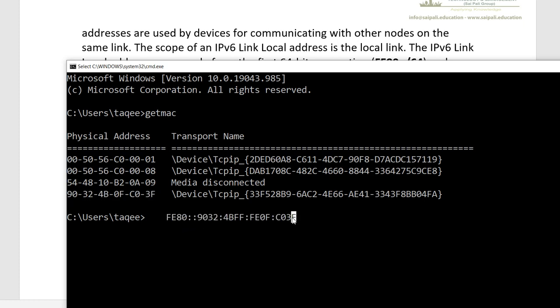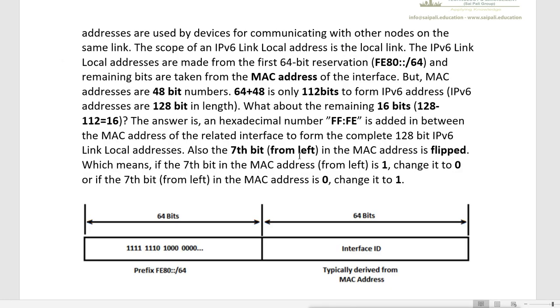Not only this, there is one more thing it does here. After adding this value, what will it do? It also flips the 7th bit from the left in the MAC address. So it will flip the 7th bit from the MAC address. That means if it is 1, it will become 0, and if it is 0, it will become 1.